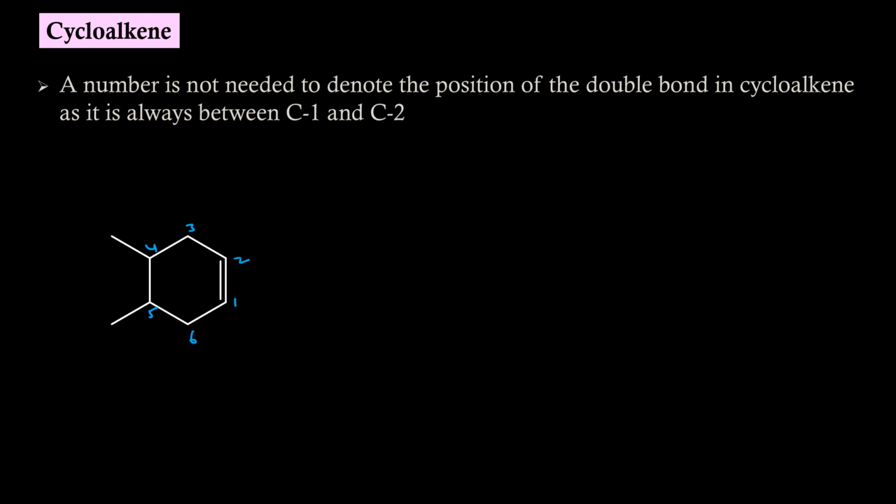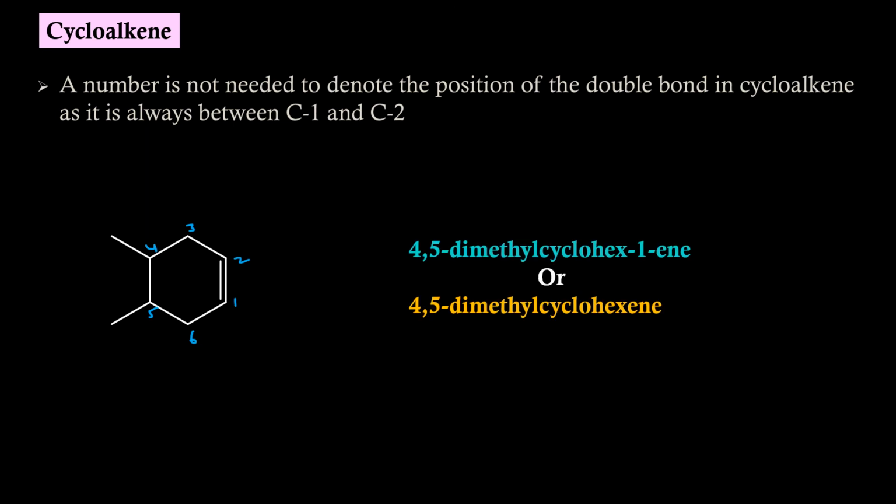Primary prefix will be cyclo. Root word will be hex. Primary suffix will be ene. So the IUPAC name will be 4,5-dimethyl cyclohex-1-ene or simply 4,5-dimethyl cyclohexene. There is nothing wrong if we place the number 1, but most famously we stick to this name.